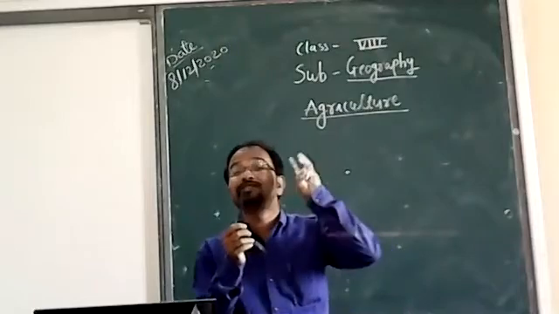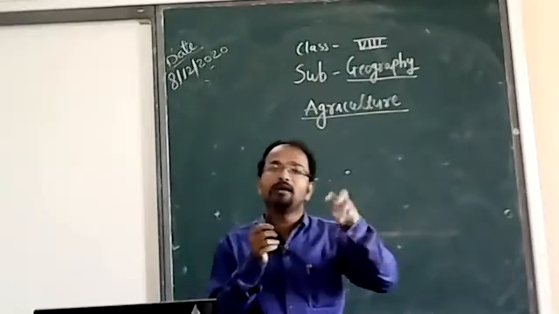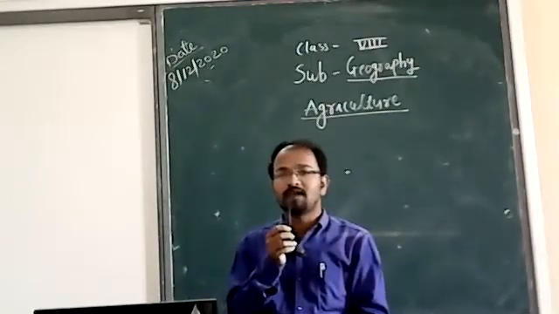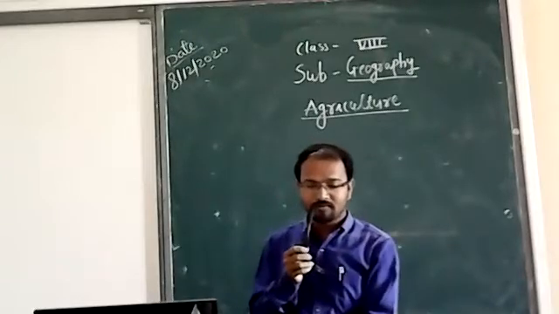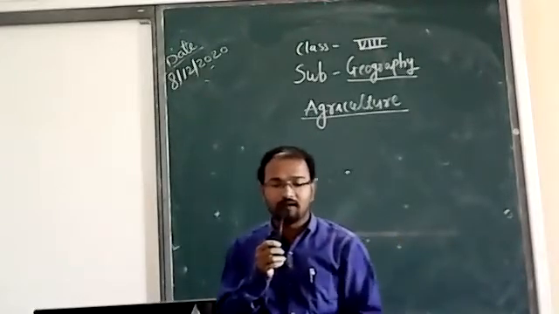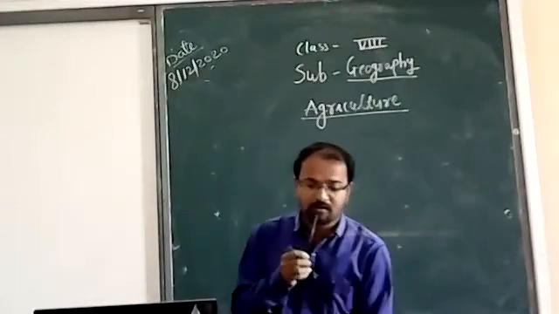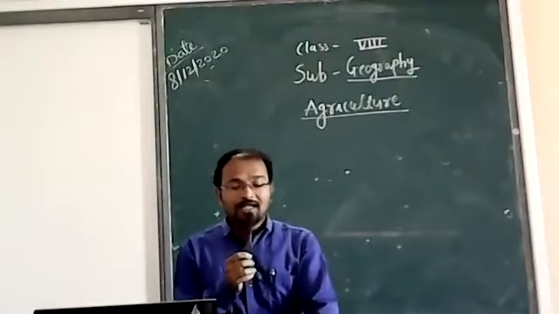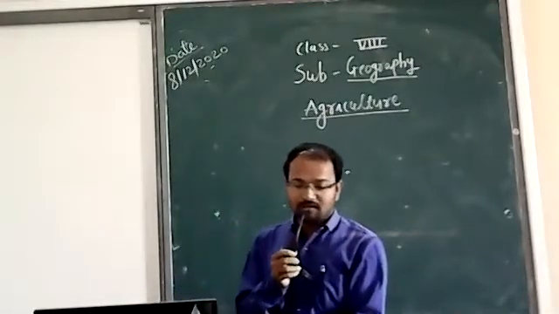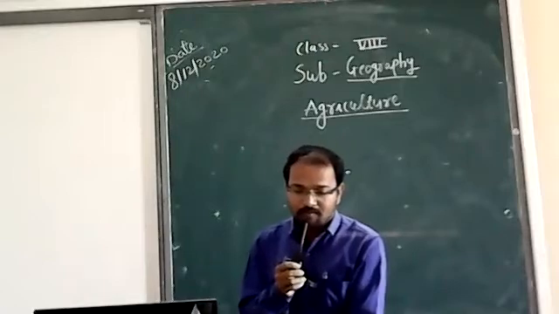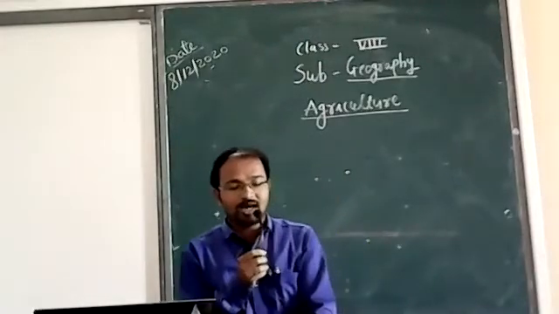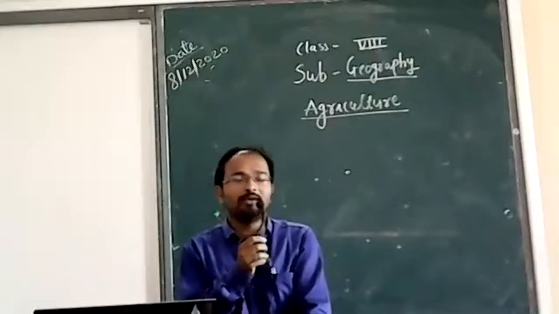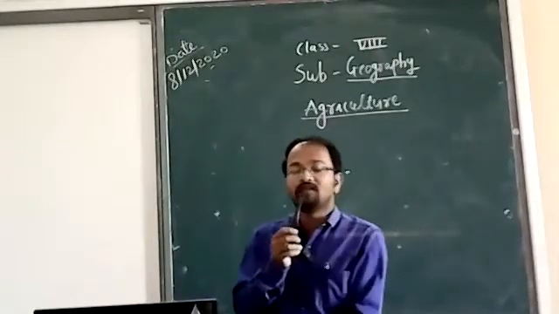Where these three things are available, they grow crops, and it's called arable land. Agriculture means the science and art of cultivation on the soil, raising crops and rearing livestock. It is also called farming.